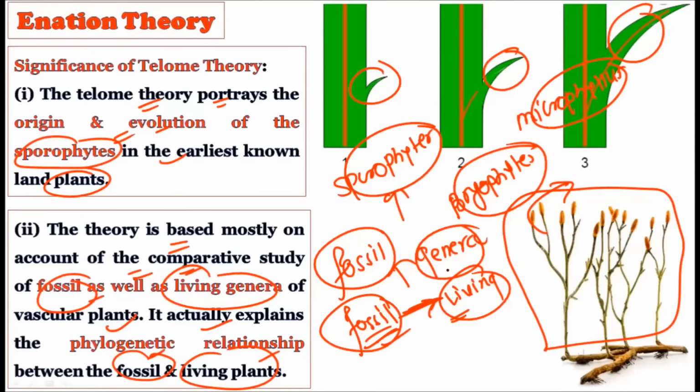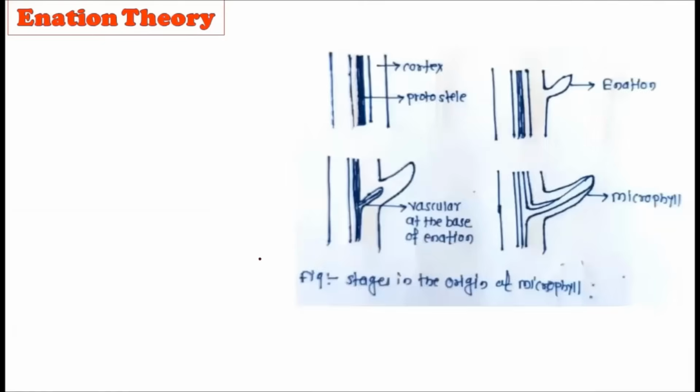This is interesting, because the telome theory and the initiation theory, when combined together, show the complete evolution of the pteridophytes. In the sporophyte, when the telome theory fails to explain the origin of microphyllous leaves, the origin of these microphyllous leaves is explained by the initiation theory, and the rest of the sporophyte is best explained by the telome theory. So, in all, whatever evolution occurred in the pteridophytes can be best explained by using the two theories: the first is called the telome theory, and the second is called the initiation theory.